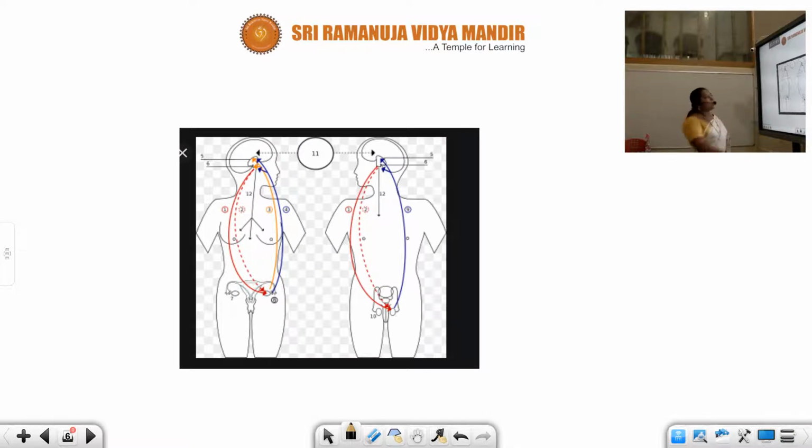See the picture and you can understand the concept well. This blue line indicates the secretion of hormones, but their site of action is on the reproductive part of the human. Observe this picture, students.